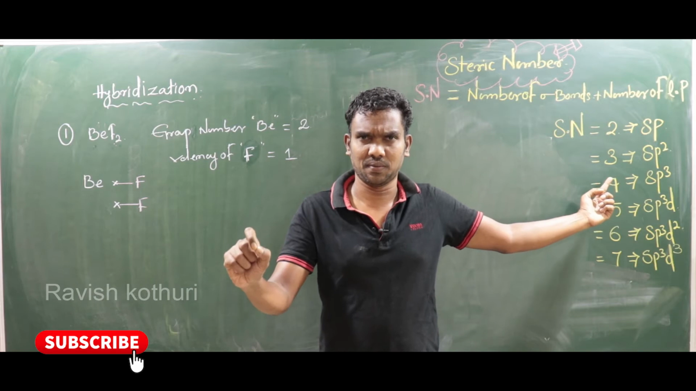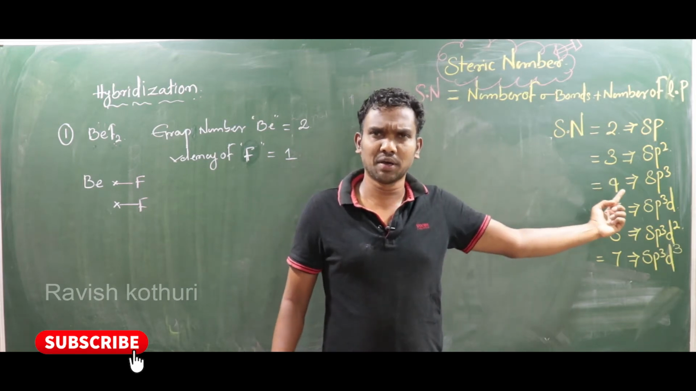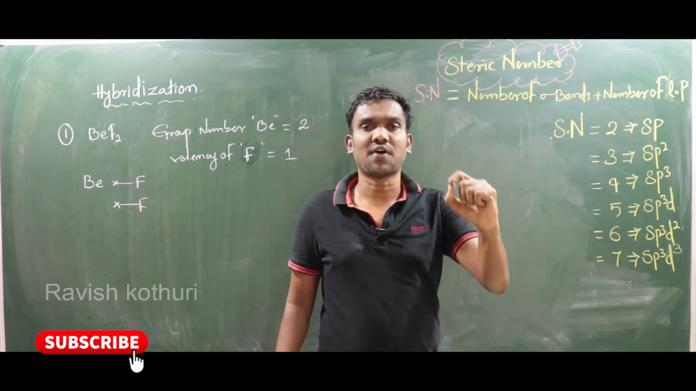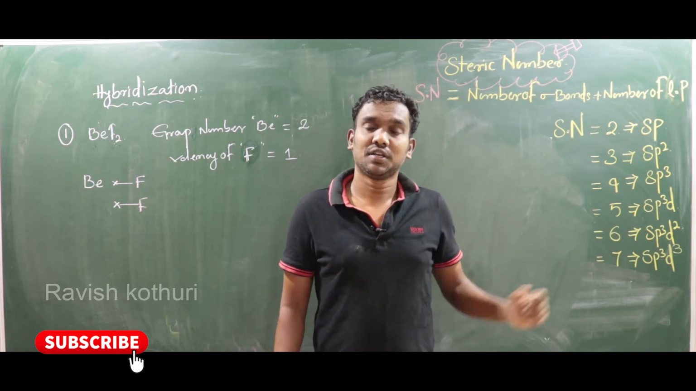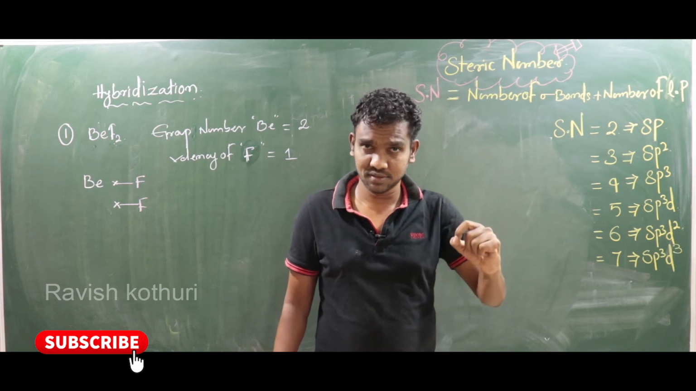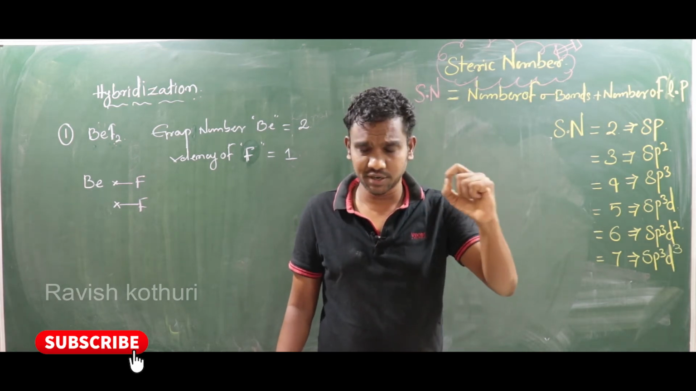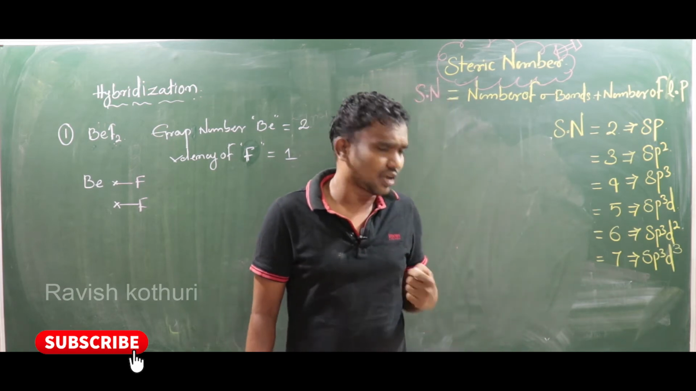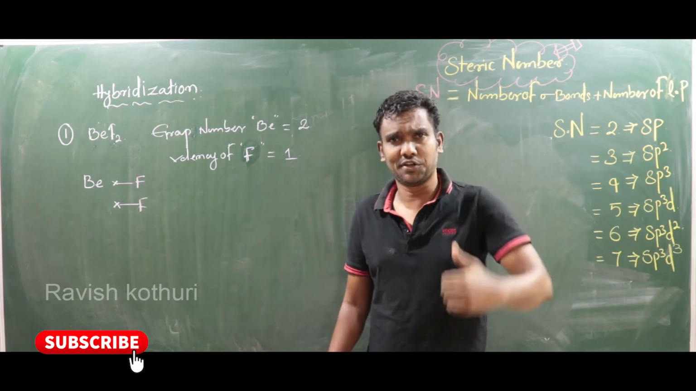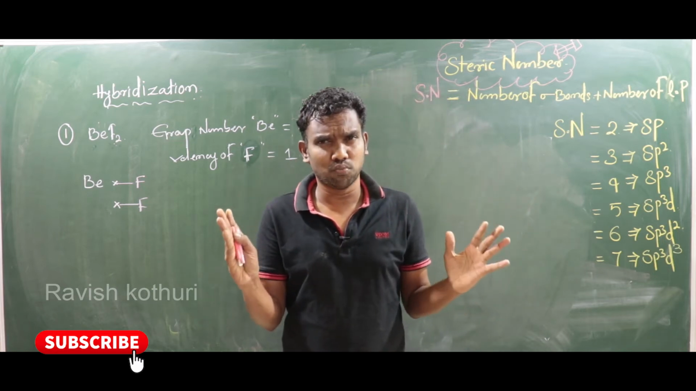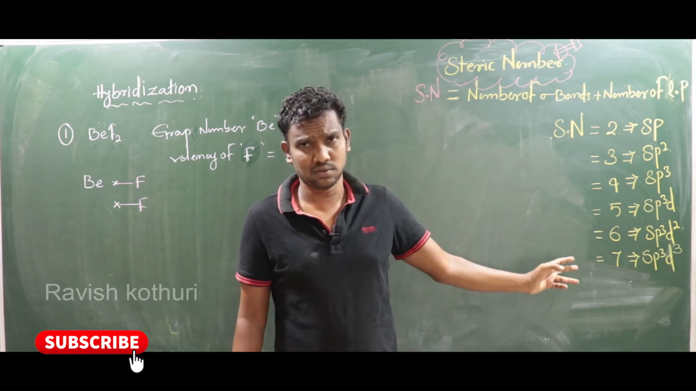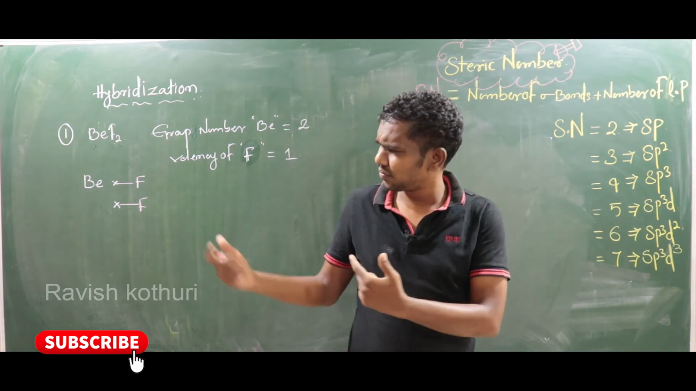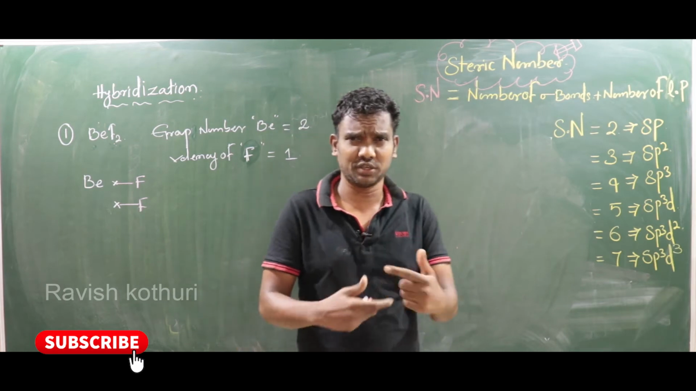If the steric number is 3, sp2 hybridization. If the steric number is 4, sp3 hybridization. If the steric number is 5, sp3d hybridization. If the steric number is 6, the hybridization is sp3d2. If the steric number is 7, sp3d3. This is very important; you have to learn it. It is very simple, and when you do some examples, you will remember it automatically, my dears.